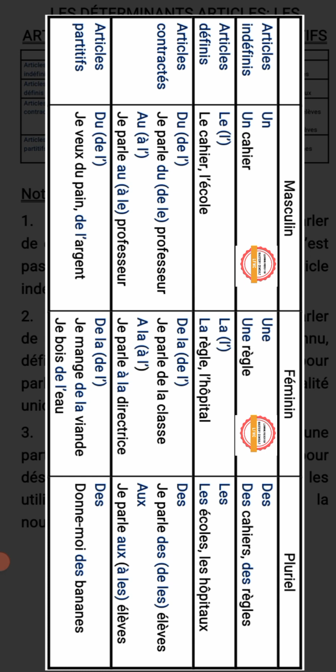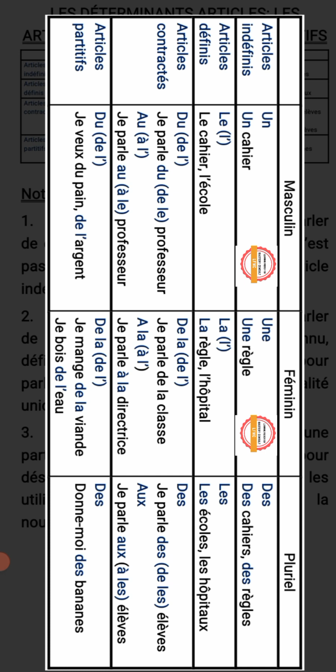You see that? We use contracted articles with verbs having a preposition. Example, parler à, that is to talk to. Parler de, to talk about. But in the case of partitive articles, look at it.